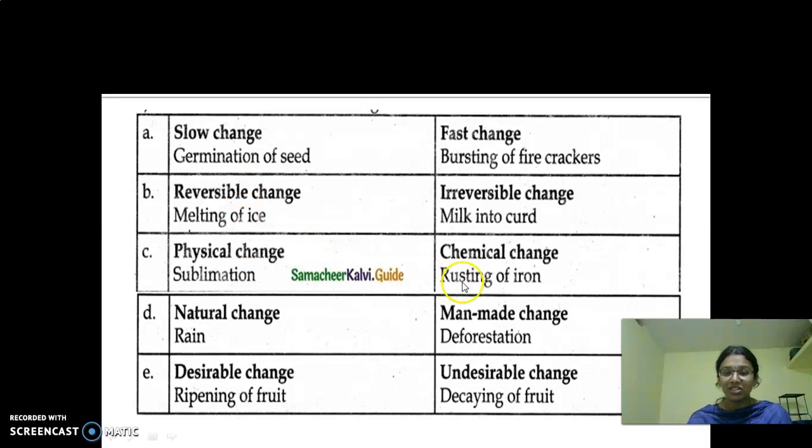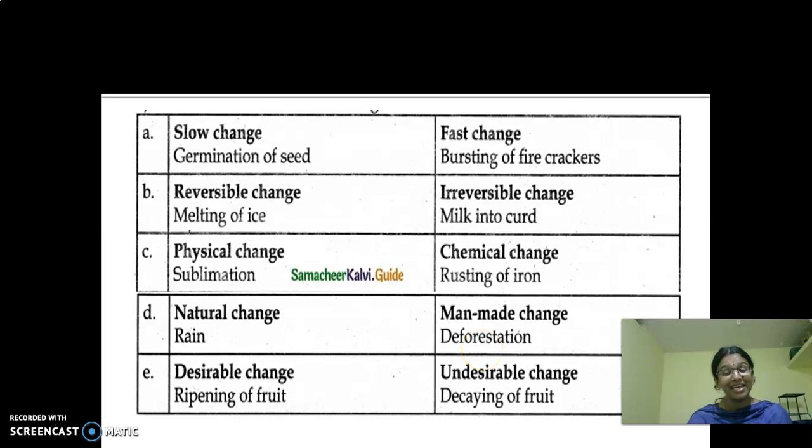Okay. So chemical change, what is that example? Rusting of iron. What is the second change we discussed? Reversible and irreversible changes. What is the example of reversible change? Melting of ice. Irreversible change? Milk into curd. And what is the third one? Yes, natural change and man-made change. Rain. Deforestation. Yes. What do you mean by deforestation? Cutting down of trees is called deforestation. So what is the opposite word to deforestation? Yes, very good. Afforestation, that is planting of more trees.